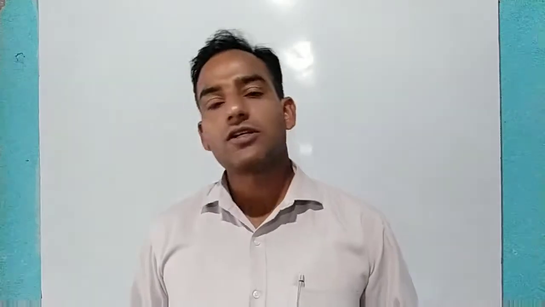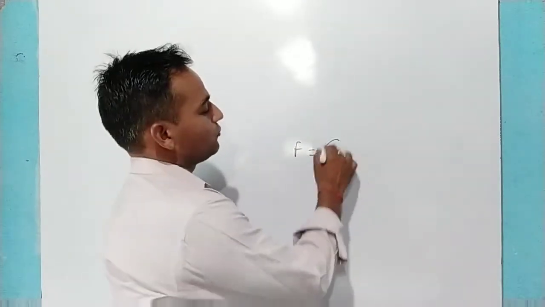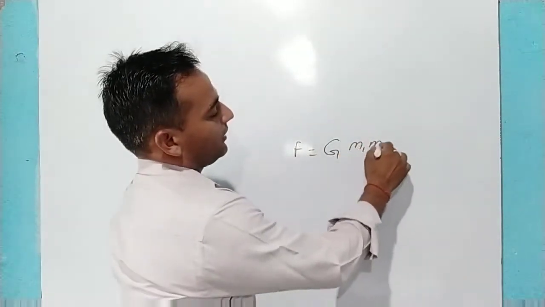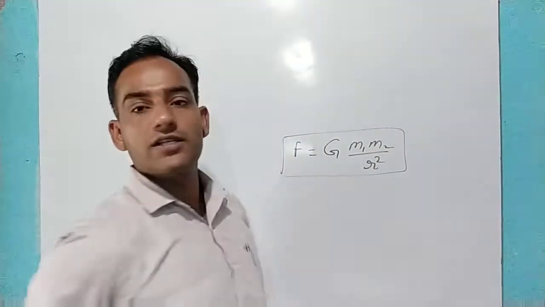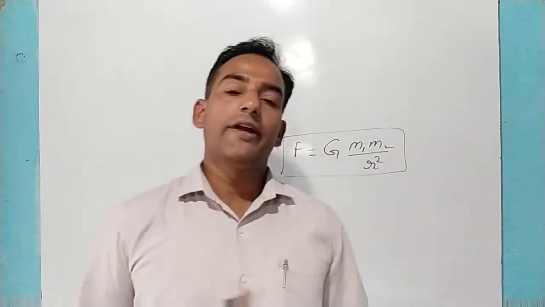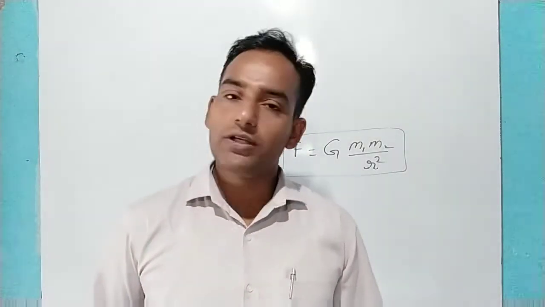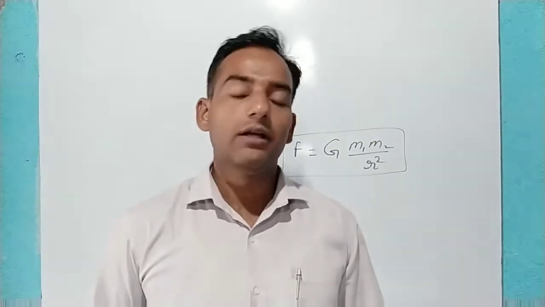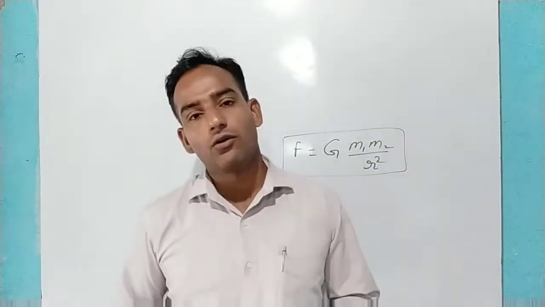Okay, so after this universal law of gravitation, I told you this formula that force of attraction F is equal to G m1 m2 upon r square. Listen very carefully. So whenever you get two bodies and the distance between them is r, the Newton has given the law of universe, that is, it is true for whole universe.